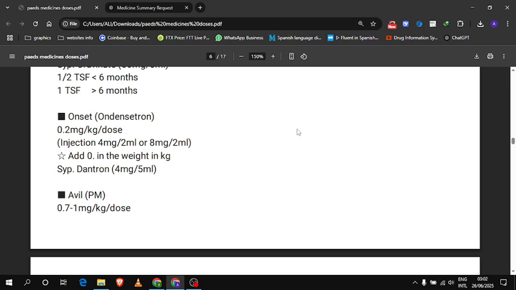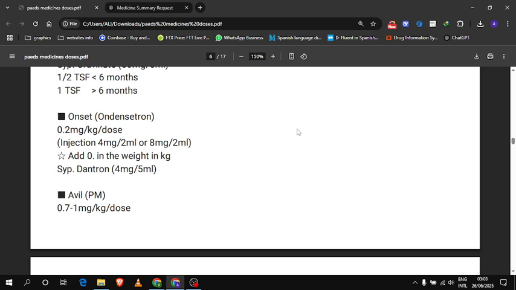Next is injection Onset, ondansetron, an antiemetic, again very commonly used for vomiting and nausea. The dose is 0.2 mg per kg per dose, and the injection formulation is 4 mg per 2 ml or 8 mg per 2 ml.